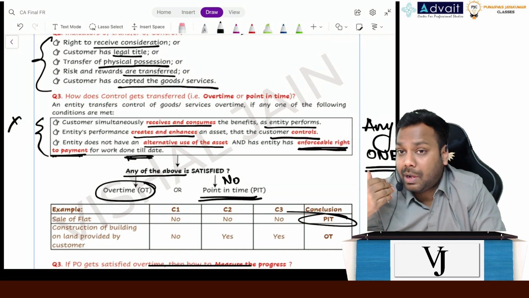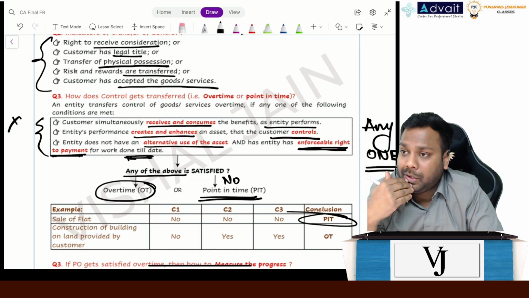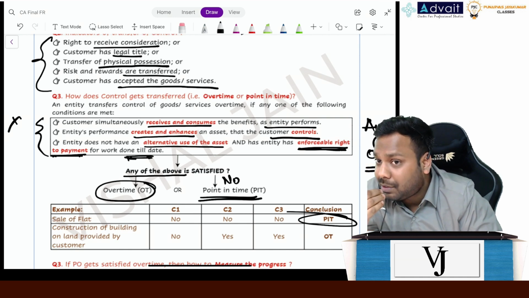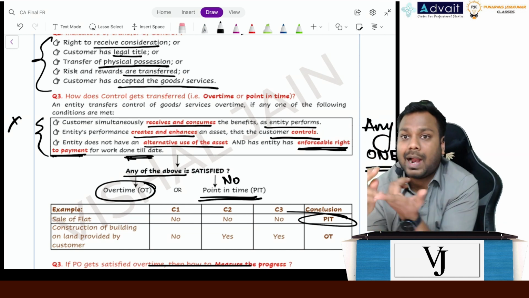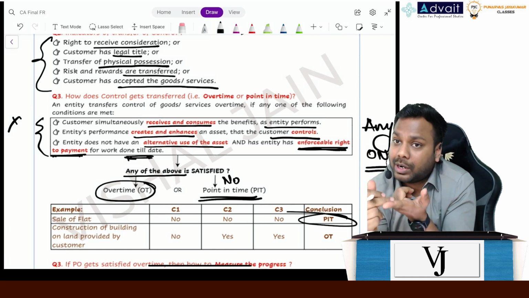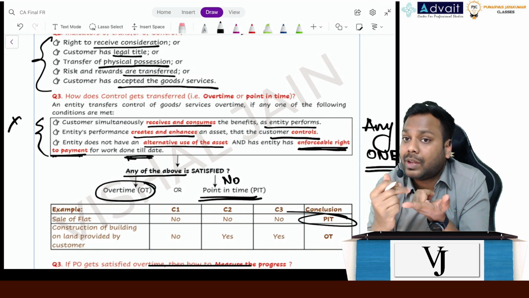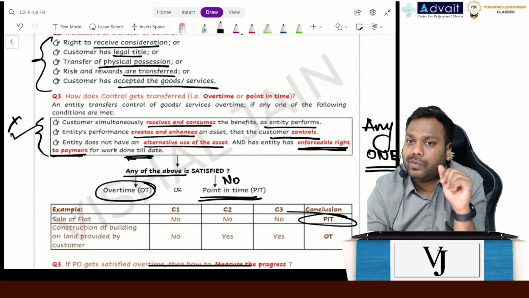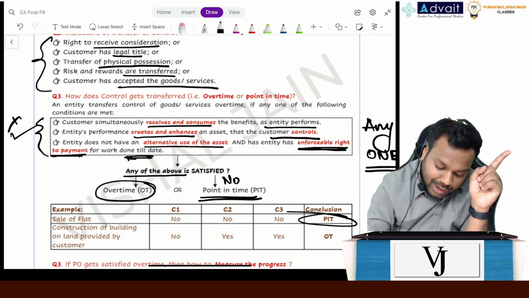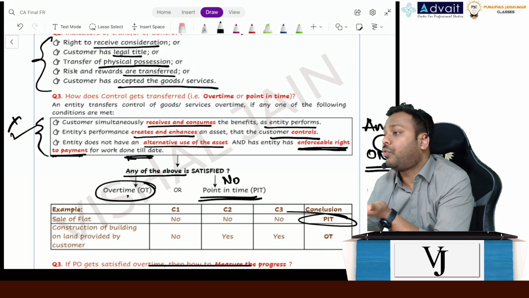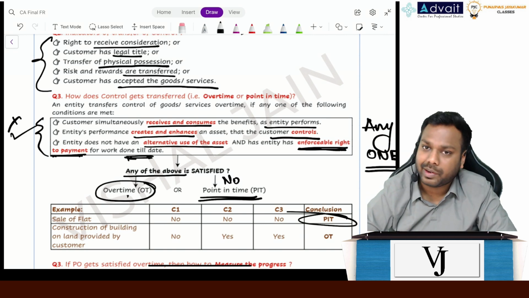As and when I am constructing a building on that land given by you, is that creating an asset? Yes. Do you control that asset? Yes. Land is yours. I am just constructing on that land for you. So you control that, right? So it is creating an asset for you that you control. So this condition gets satisfied. Now, if one of the conditions gets satisfied, I will come to over a period of time. So now the revenue will be recognized over a period of time in that case. Is it clear, everyone?